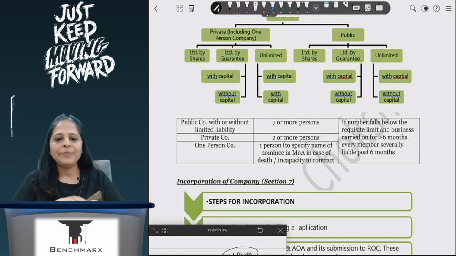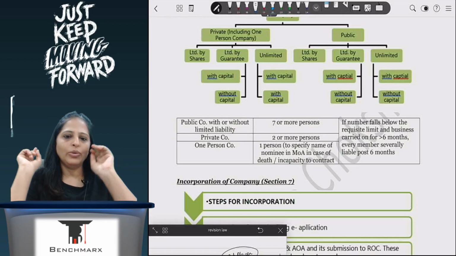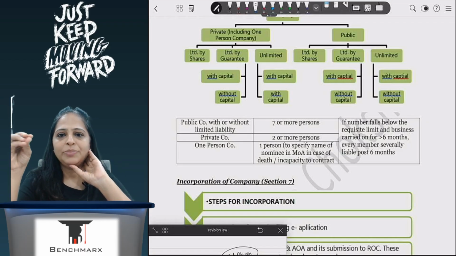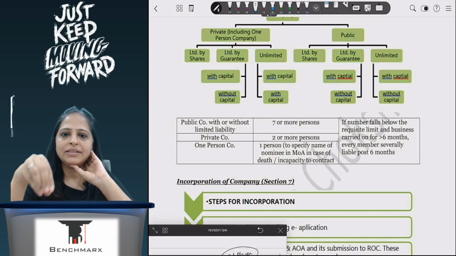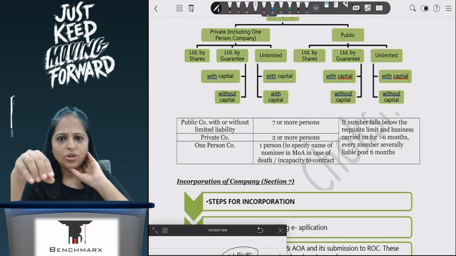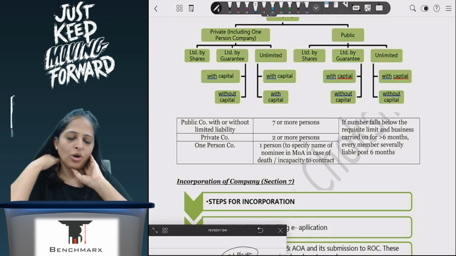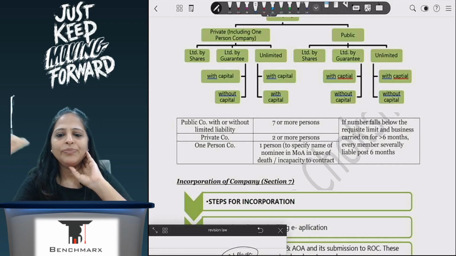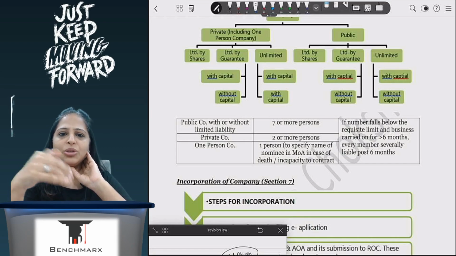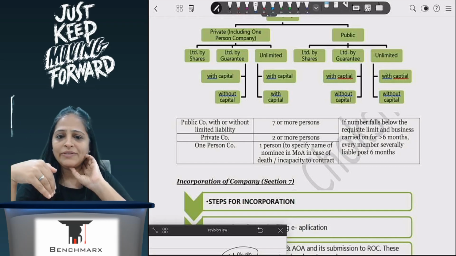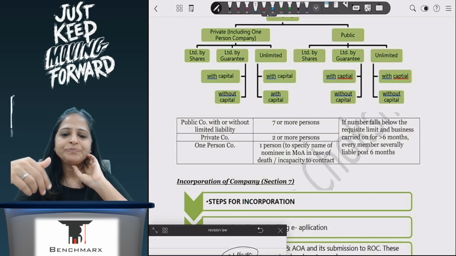One person company is basically a company which will have one person as member. He has to be a person who is a citizen of India, resident in India for 120 days or not, and he will also have a nominee. So in case something happens to him, there is a nominee. For others, we don't have that nominee concept because private company of 2 people, public company of 7 people. So there are already people who are going to be helping you out, correct?